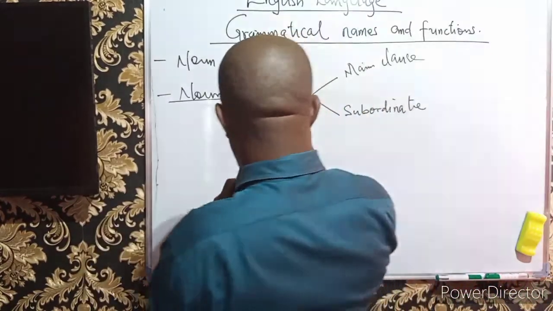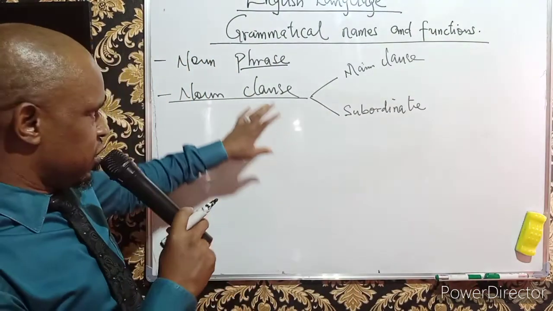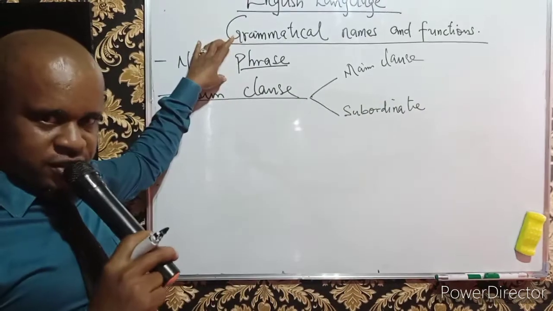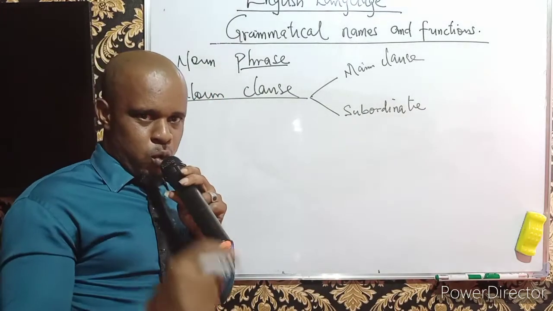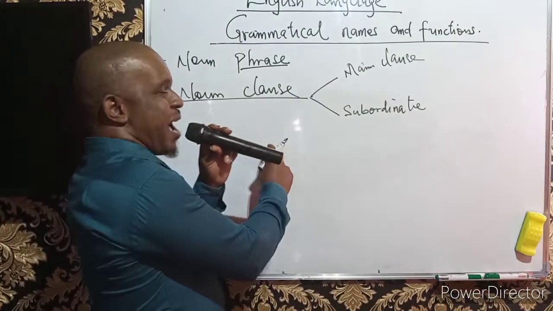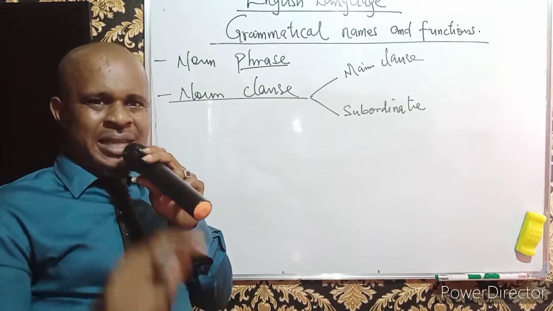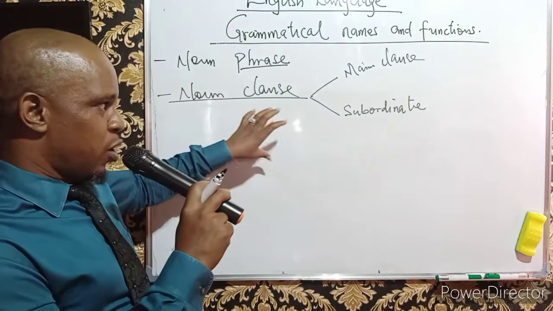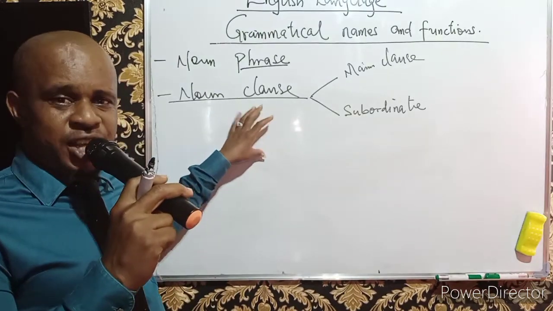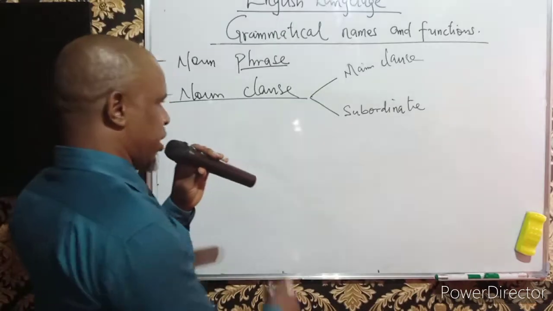But in this name, it must also involve group of words, just like we did in the phrases. Noun clauses involve group of words which must have the presence of a finite verb, and the head word must be a noun which must be also functioning as a name in the sentence, in the particular sentence where it exists.